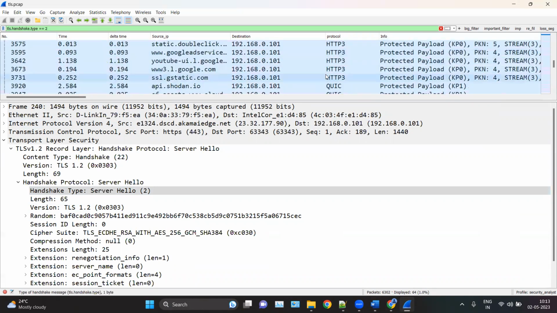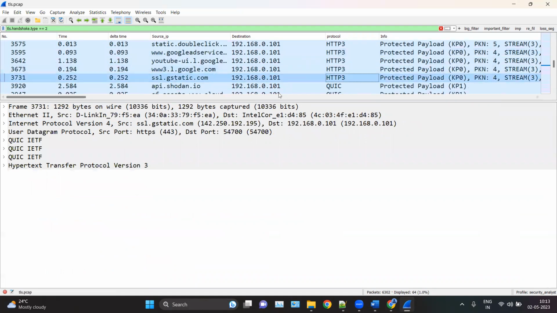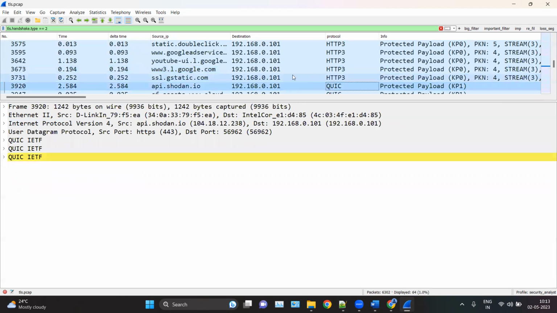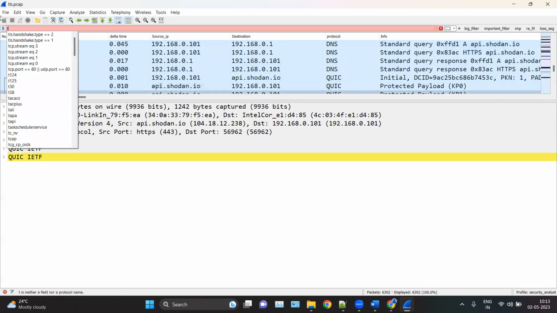And you can see HTTP3, which we will discuss in the HTTP section. Basically, HTTP3 works on the QUIC protocol, and the QUIC protocol basically works on UDP. So that we will discuss later.